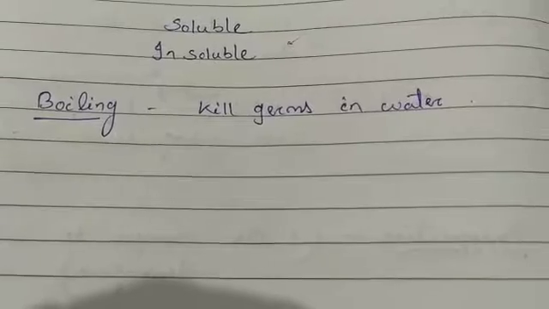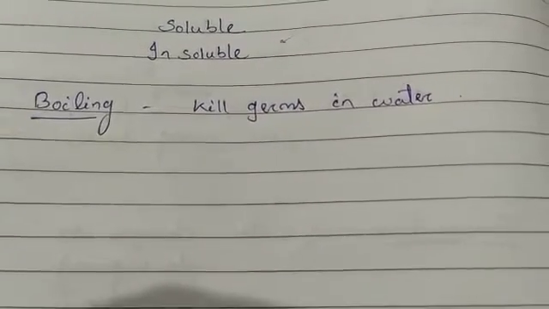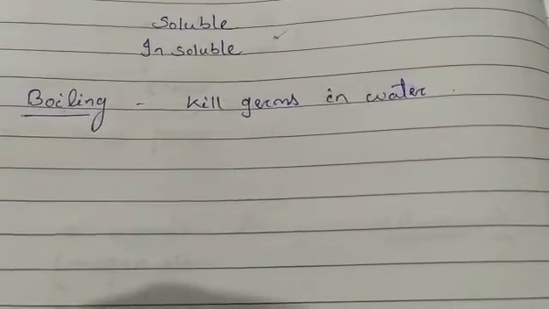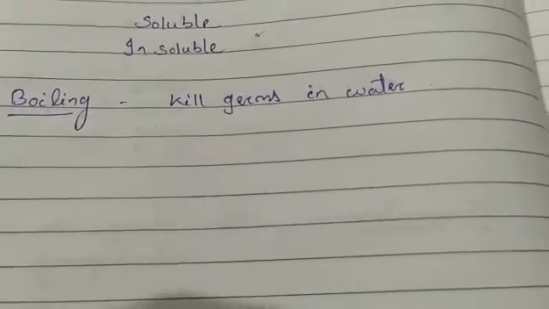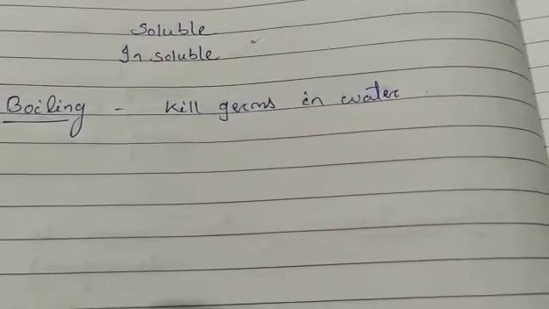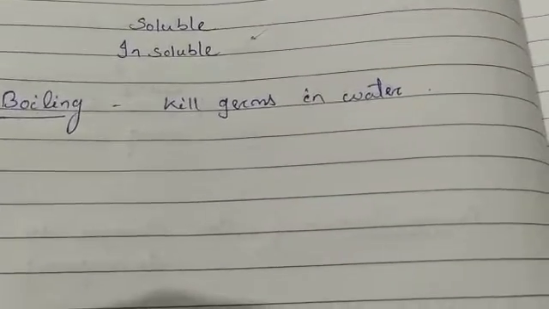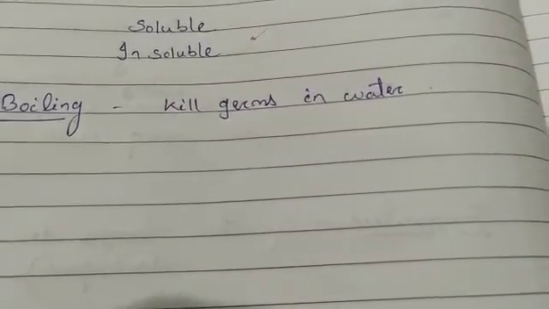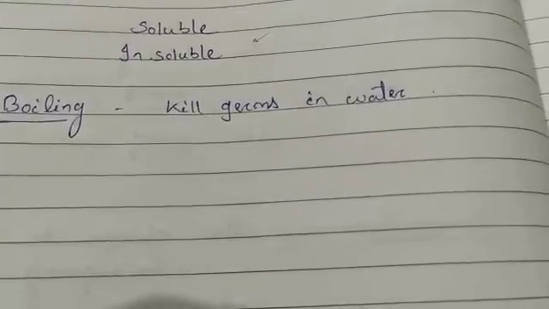By boiling the water for 15 to 20 minutes, we can kill the germs. When the boiled water cools down, transfer it to a clean covered container and store it for further use. So we should boil the water and then use it. Before drinking, we should boil the water for 15 to 20 minutes so that the germs and bacteria are killed, and it is the best and simplest way to purify water.